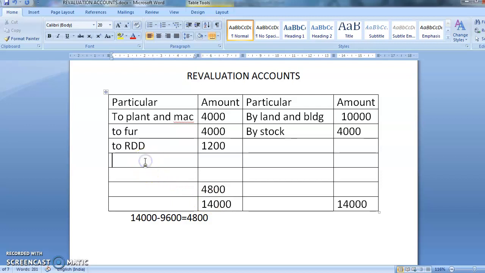Okay, now this profit belongs to all partners. So it is to capital account. Who are my partners? Amar and Samir. See, bachcho, this is my working note. For this, I'm not going to get any marks. My marks are there only for journal entries. So, Amar, what are you going to do? 4,800 divided by 5. Come on, calculate it. 4,800 divided by 5 is 960. So, 960 multiplied by 3 is 2,880.